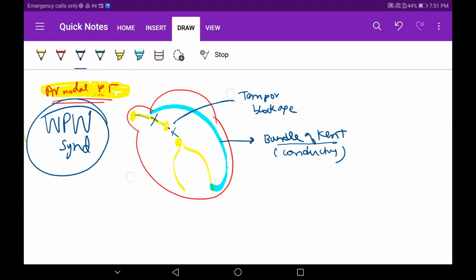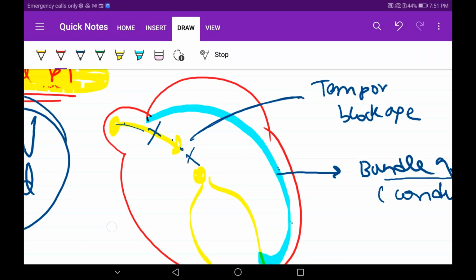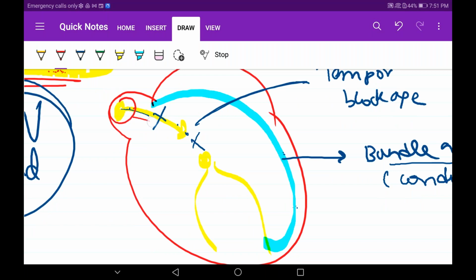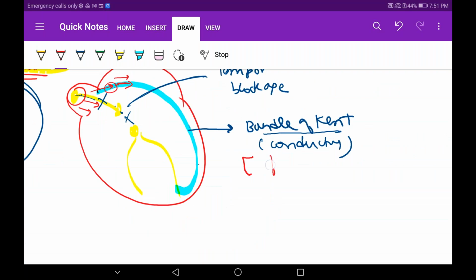Now, what is the interesting thing happening over here? Listen up closely. The SA node will send signals, but this signal is depolarizing the atria also now. So this depolarizing of the atria will cause this abnormal conducting system to receive the signal. Now the interesting thing about bundle of Kent is that it has two interesting properties. It conducts fast.